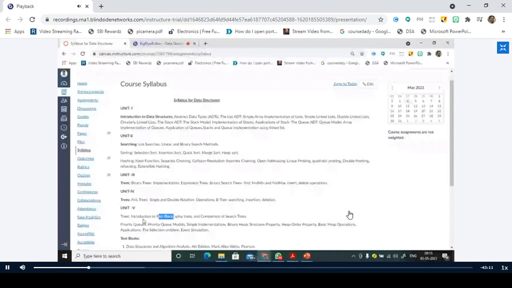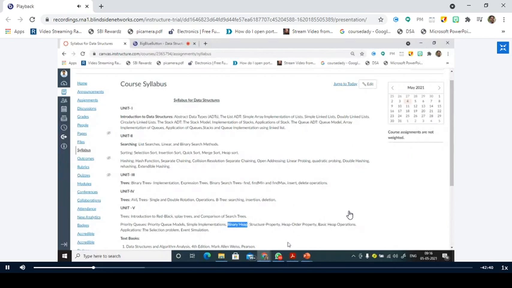And this particular topic, the comparison of such trees, is very important, which is a very simple topic, but you need to concentrate more on it, right? And the last part of this unit is priority queues, where we'll develop some priority queues, binary heaps. We'll see how the heap order property works and how we can construct a max heap and min heap. All these things we'll discuss, right? Are you clear about this syllabus? Anybody please respond? Yes, sir.